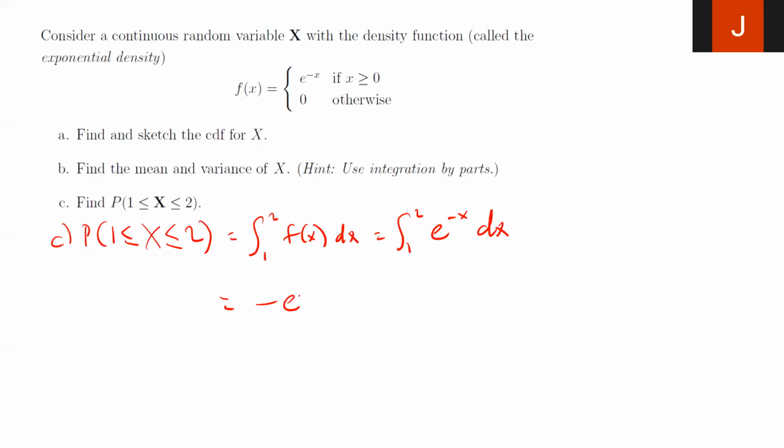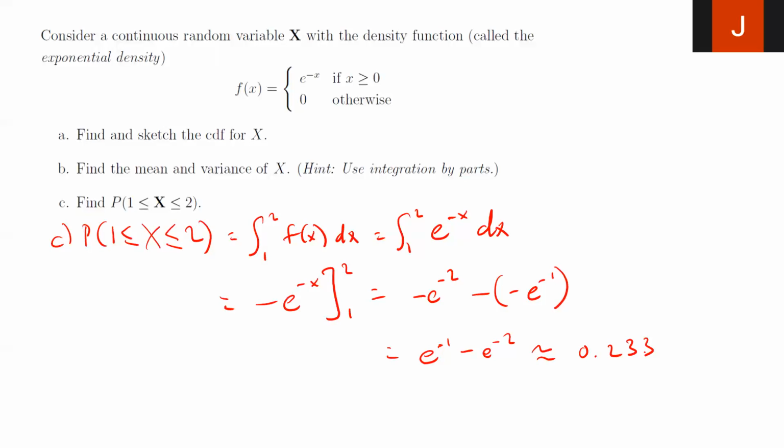So this would be minus e to the negative x, from 1 to 2, okay? So it'd be minus e to the negative 2 minus the minus e to the negative 1. If I rewrite this, it would be e to the negative 1 minus e to the negative 2, which is approximately 0.2.